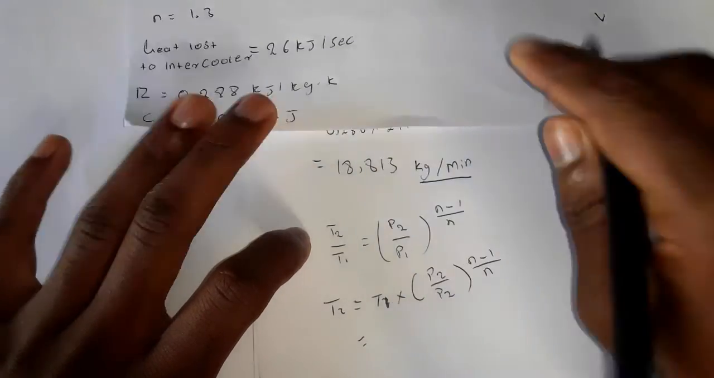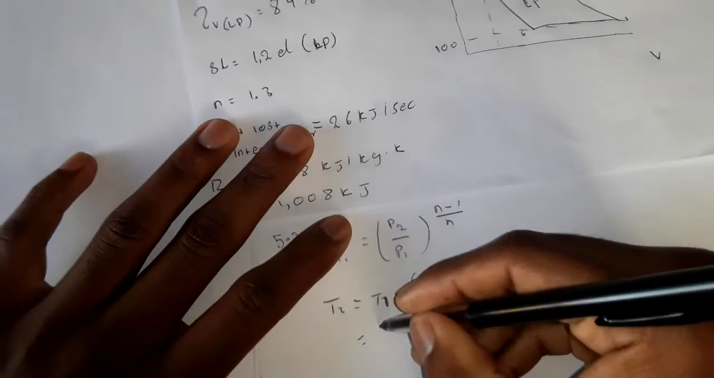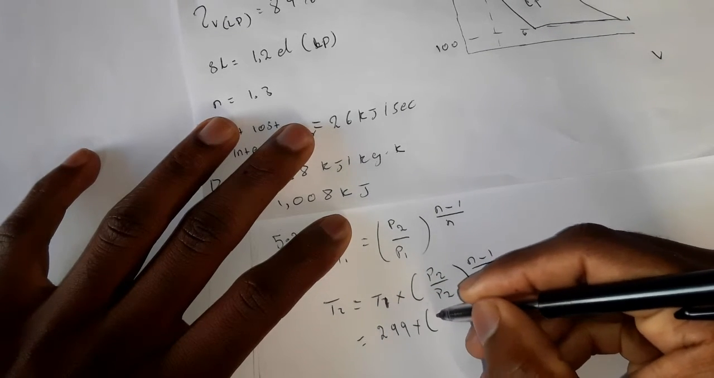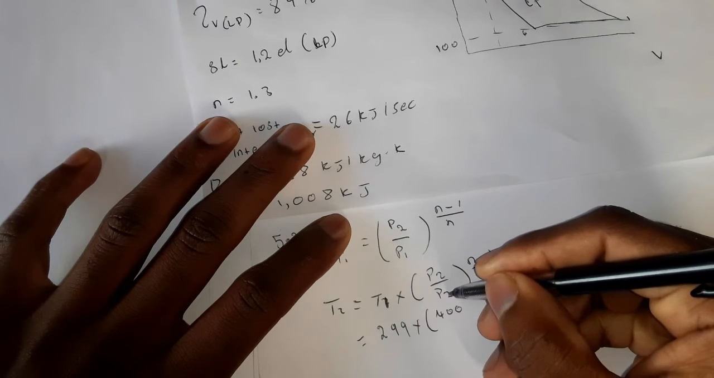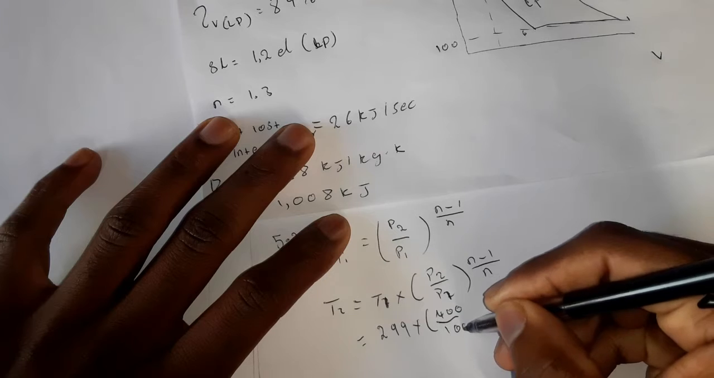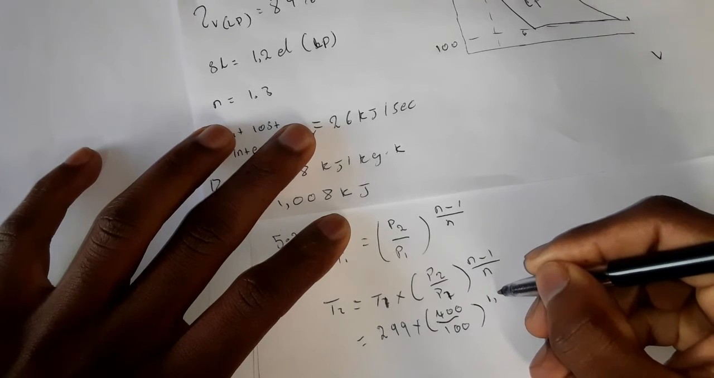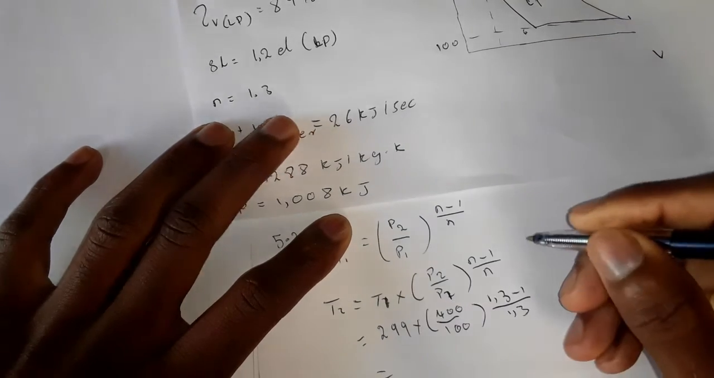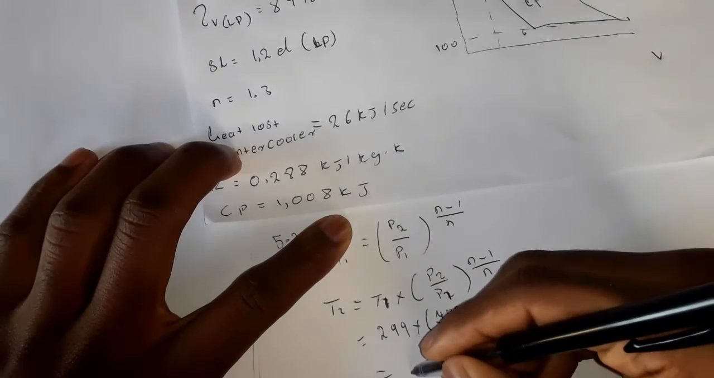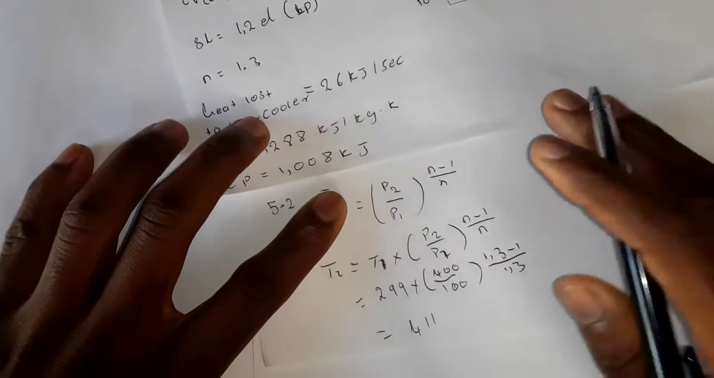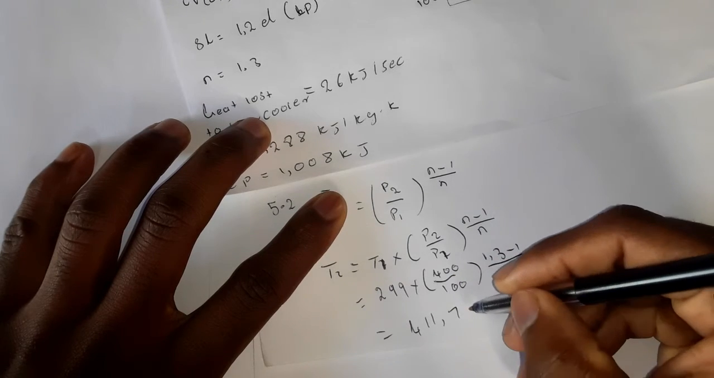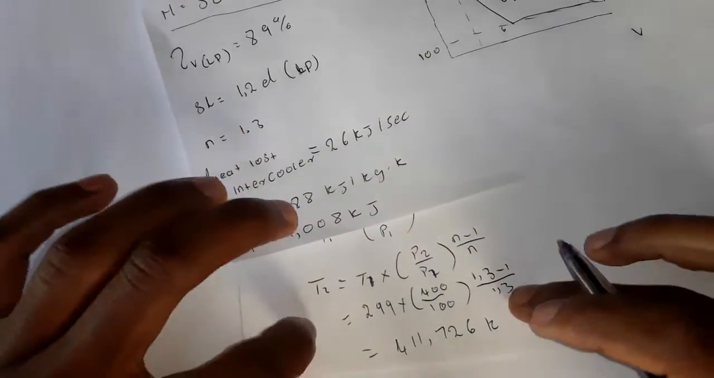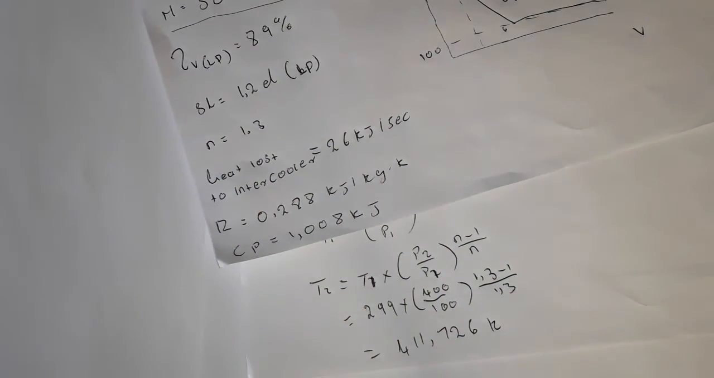This is T1. T1 we do have, it's 299. Pressure number 2 is 400. Pressure number 1, it's 100. The index, it's 1.3. Minus 1 divided by 1.3, which will give us our T2 as 411.726 Kelvin. That is the temperature of the air before the intercooler.